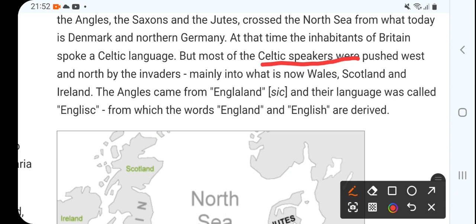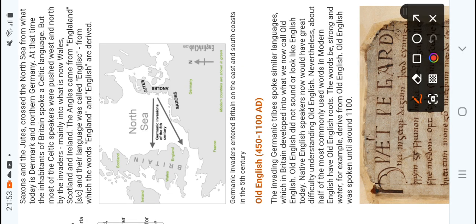They attacked on the west and north, and many speakers just left the place. For example, many Kashmiri Pandits migrated here and there. Similarly, these Celtic speakers were pushed west and north, and they settled mainly in what is now Wales, Scotland and Ireland.